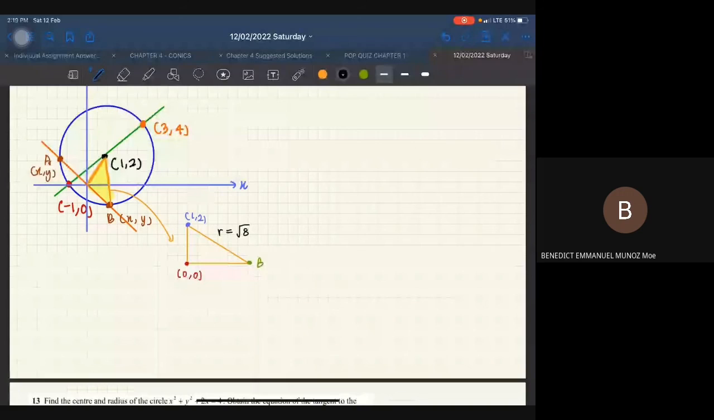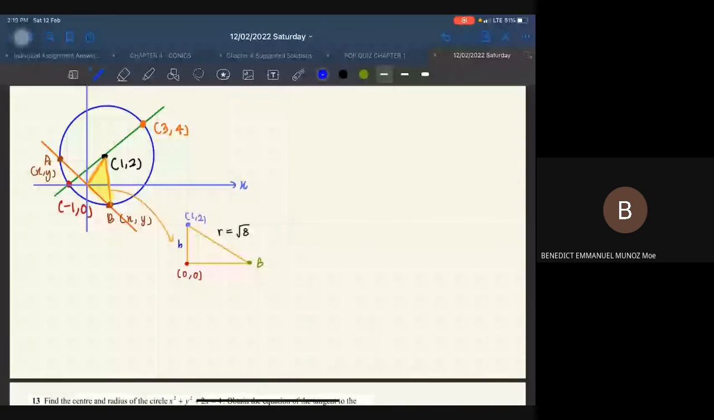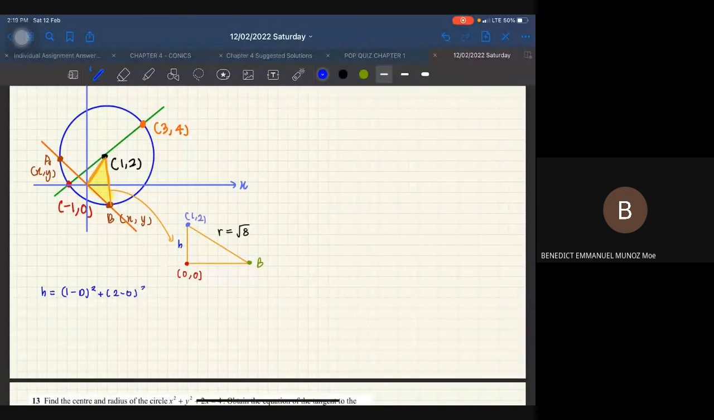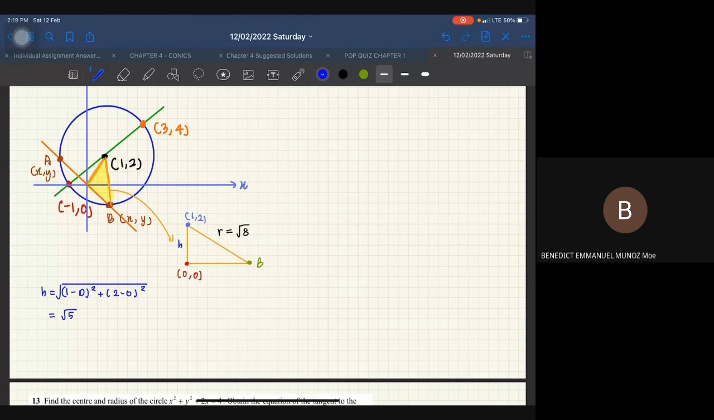Okay, so saya akan cari dulu jarak yang tinggi ni. Saya bagi dia nama sebagai H. Okay, so I want to find H. So H is going to be equal to the distance between this one and also this one. Okay, so kita akan pakai formula of distance lah. Alright, so x1 minus x2. So 1 minus 0 square. And then just plus with 2 minus 0 square. Okay, so what will be my height? H saya akan dapat set 5. Okay, so saya dah dapat H is equal to set 5.